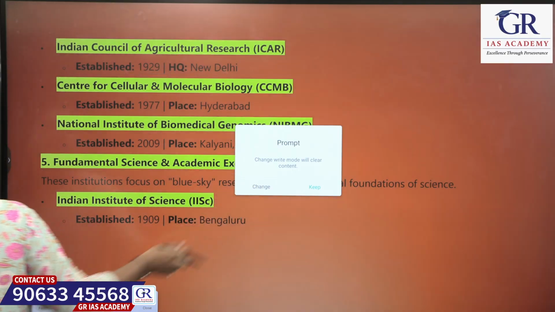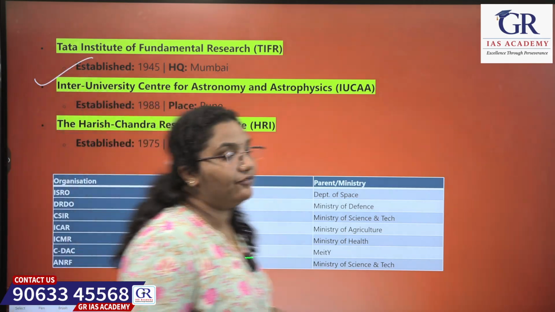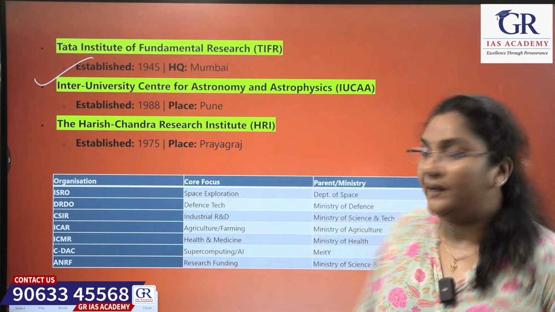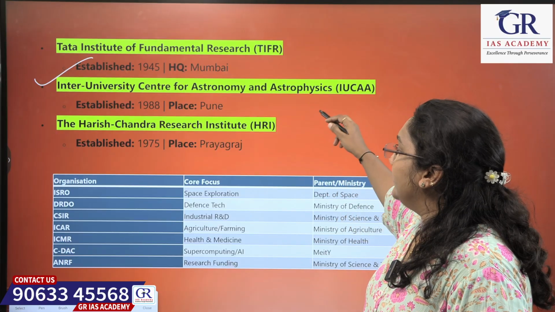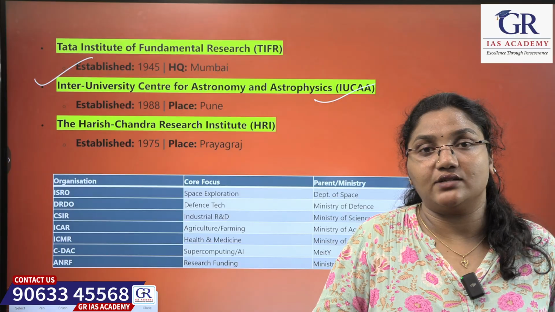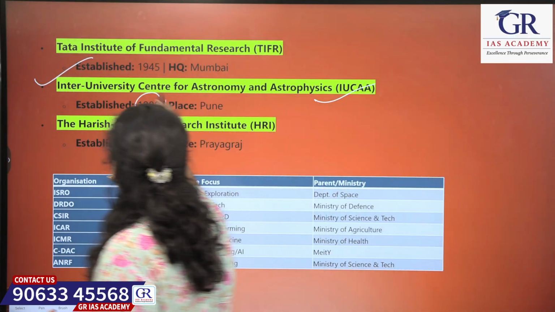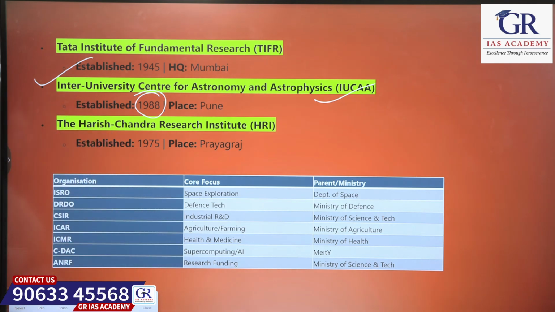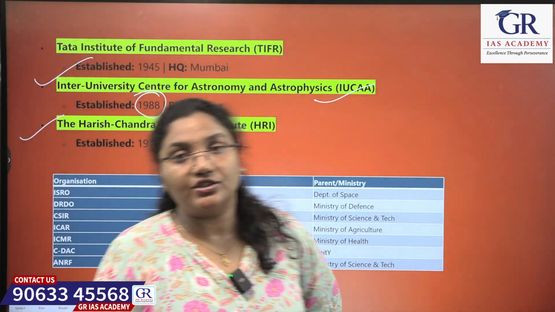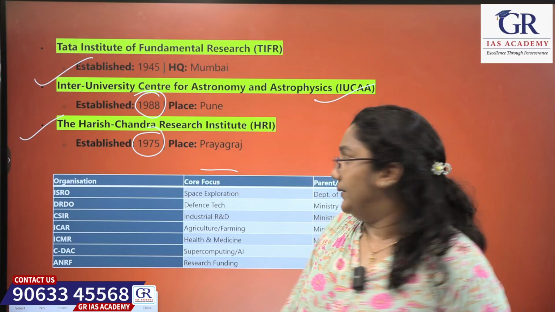Next is Tata Institute of Fundamental Research, TIFR, which was established in the year 1945 and is headquartered in Mumbai. Next is the Inter-University Centre for Astronomy and Astrophysics, established in the year 1988 in a place called Pune. Next, the Harish Chandra Research Institute, established in the year 1975 in a place called Prayagraj.